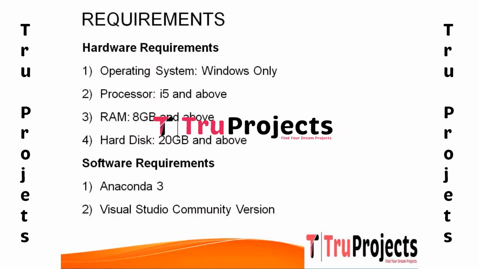So now coming to the requirements part. Here we have two types of requirements, the hardware requirements and the software requirements. In hardware requirements, the operating system Windows is required, processor i5 and above, minimum 8 GB of RAM, and hard disk 20 GB and above. Coming to the software requirements, Anaconda 3 is required and Visual Studio Community version is required.